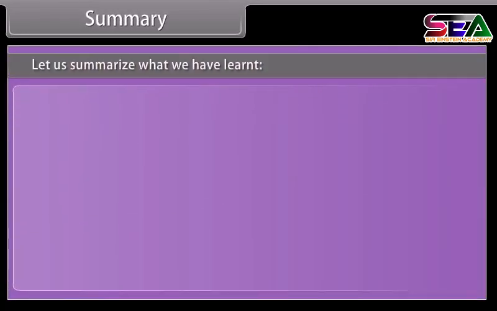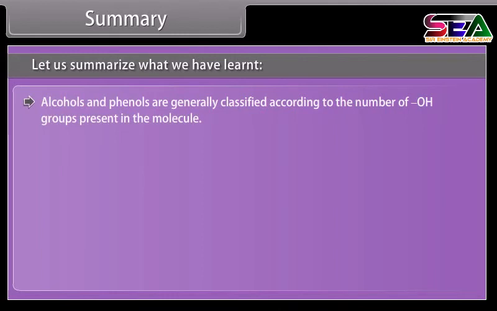Summary. Let us summarize what we have learned. Alcohols and phenols are generally classified according to the number of hydroxyl groups present in the molecule.